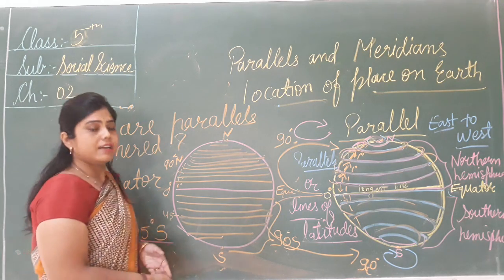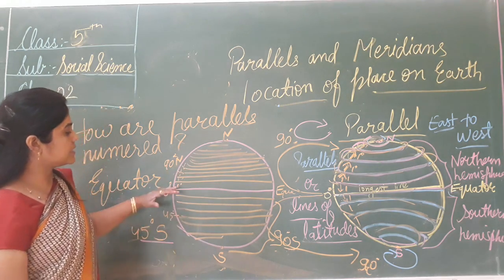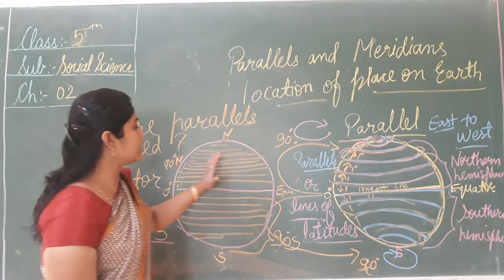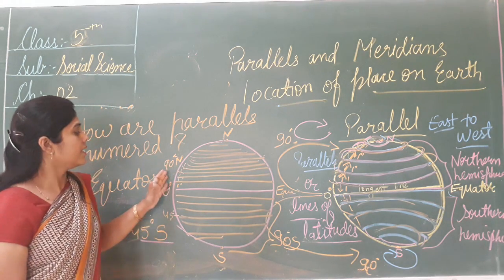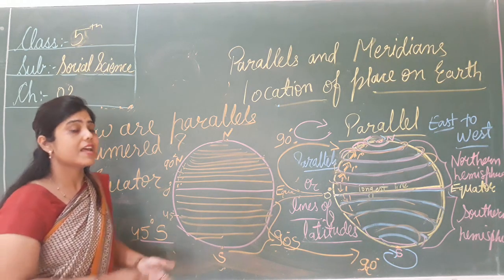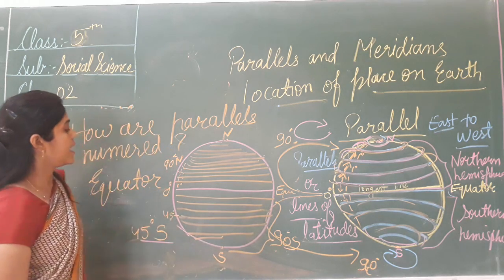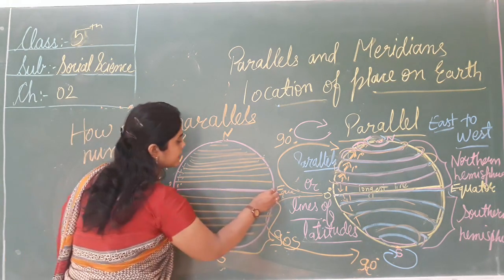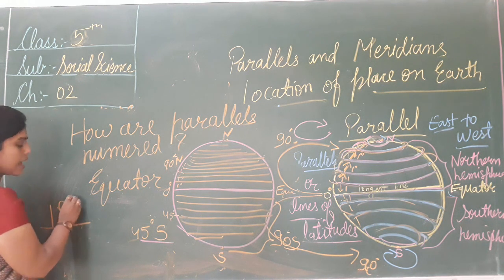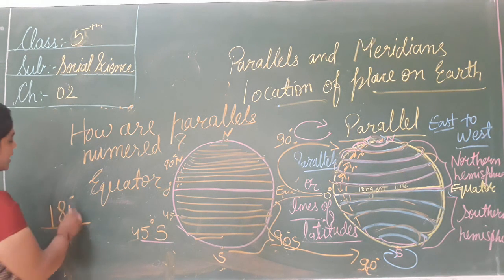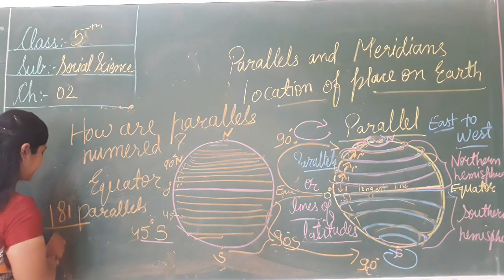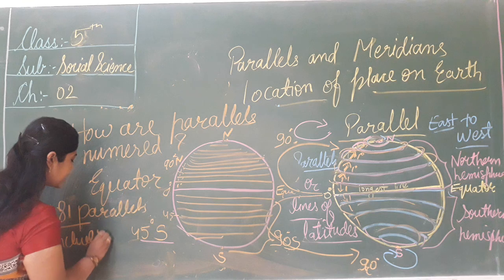So how many latitudes are there in the northern hemisphere up to the equator? There are 90 parallel lines in the northern hemisphere, and from the equator to the southern hemisphere there are 90 lines. Okay, and one line is the equator. So how many in total? There are 181 parallels including the equator. इक्वेटर को मिला के कितने पैरेलल्स हो गए?